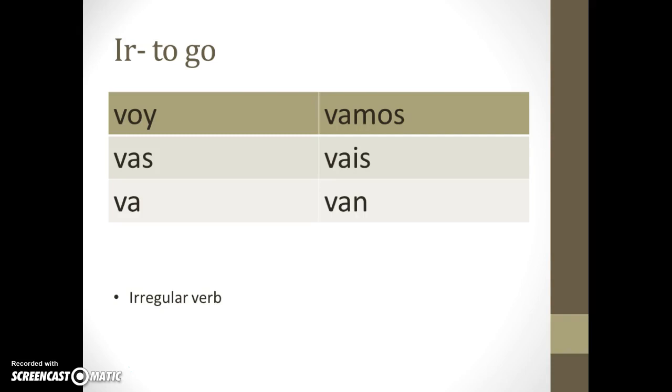So yo voy, so we have OY at the end, just like with the verb estar, estoy, so yo voy. Tú vas, él va, nosotros vamos. Notice that the vosotros form does not have an accent over the A. So that's another thing that's unusual about this verb. And then ellos van. That's how we conjugate the verb ir.